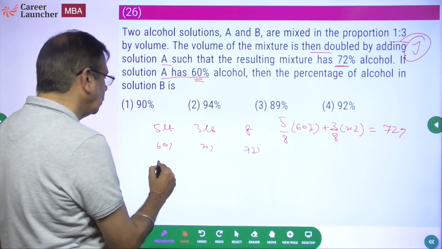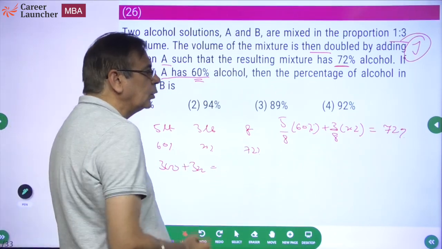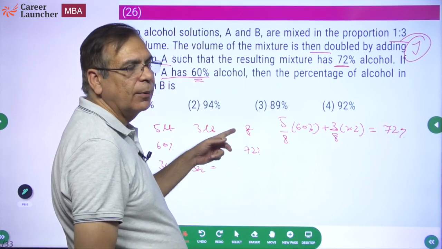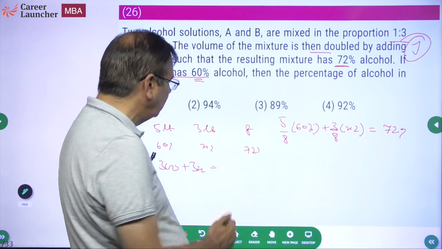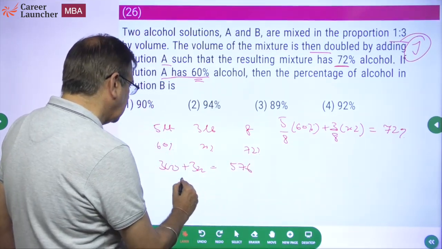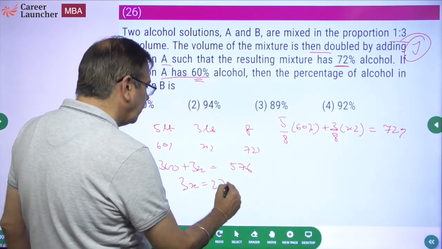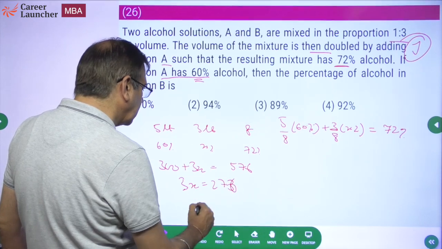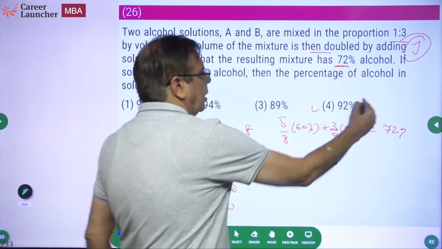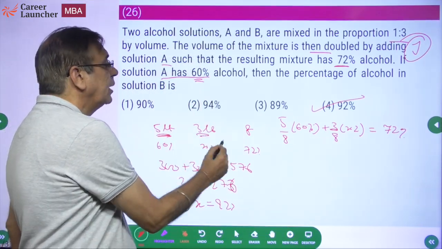So 60 into 5 is 300, plus 3x. 72 into 8? 70 into 8 is 560, and 2 into 8 is 16, so 576. So 3x is 576 minus 300, which is 276. So x is equal to 92%. Yeah. Okay, so just repeating: weights are given, 5 and 3.